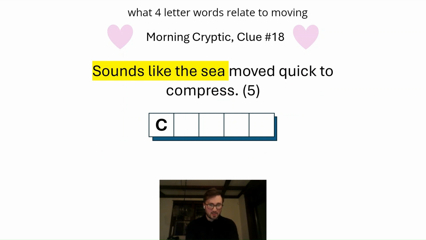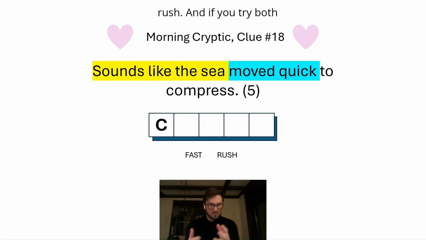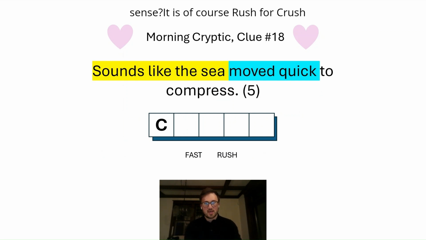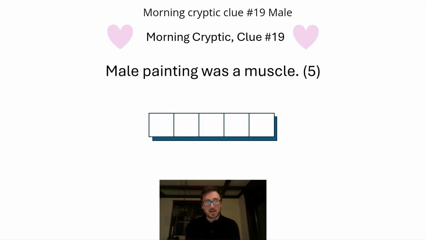Now, what 4-letter words relate to moving quickly? There's not actually all that many. You've got fast and you've got rush. And if you try both of these together, what makes the most sense? It is, of course, rush for crush, which is to compress, but of course it relates back to your Valentines. Morning cryptic clue number 19.